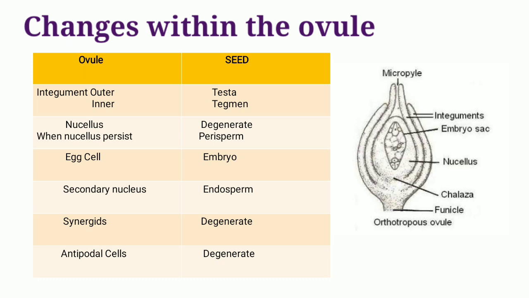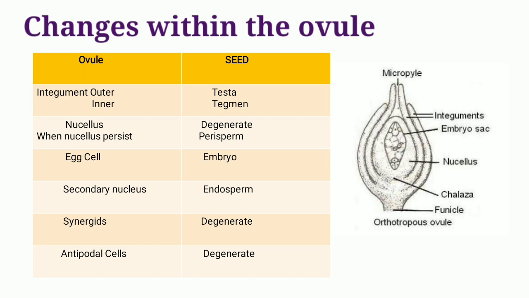So from the chart you can observe the changes that we can see within and outside the ovule. First, the integument, which is of two parts, the outer part and the inner part, becomes testa and tegmen. The nucellus generally gets degenerated because as the endosperm grows, it fills the nucellus region.